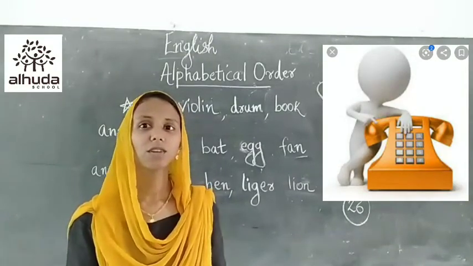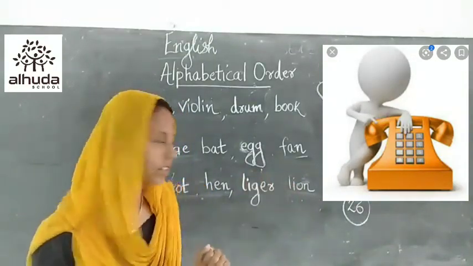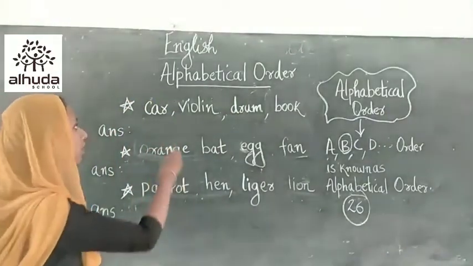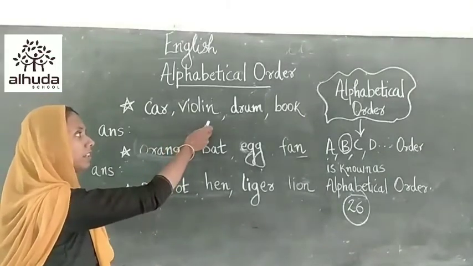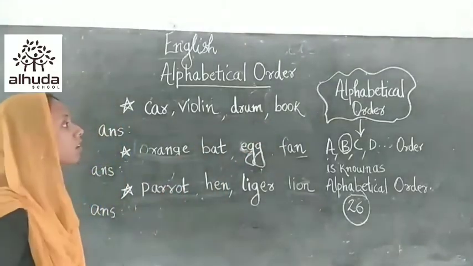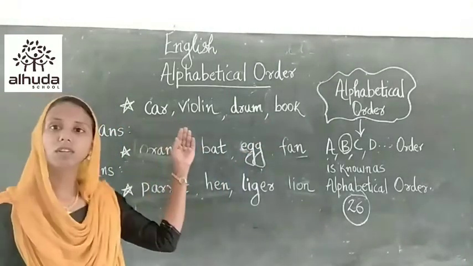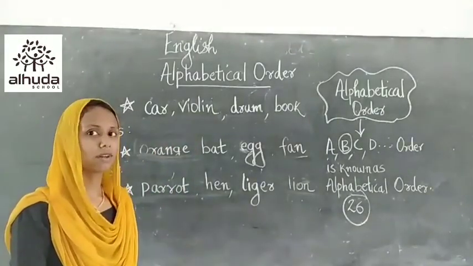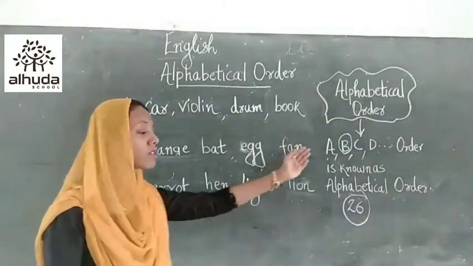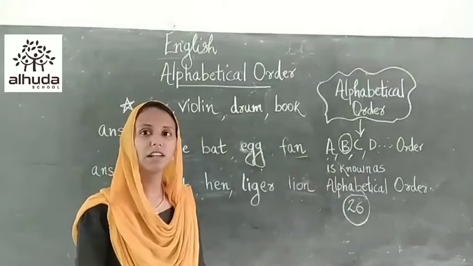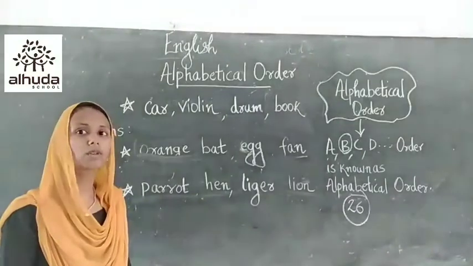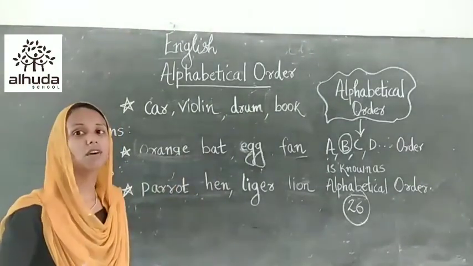First of all, we have to look at some examples. Okay, children, see some examples, some words I have written like this. The first word is car, second word violin, third one drum and last one book. All these words we have to sort out in accordance with their alphabetical order. We already studied that A to Z order is known as alphabetical order. So, by arranging these words into alphabetical order, what do we have to remember? We have to remember the alphabets only.